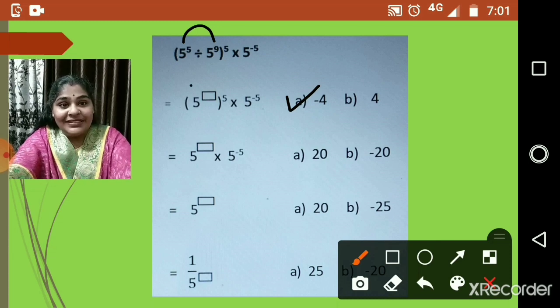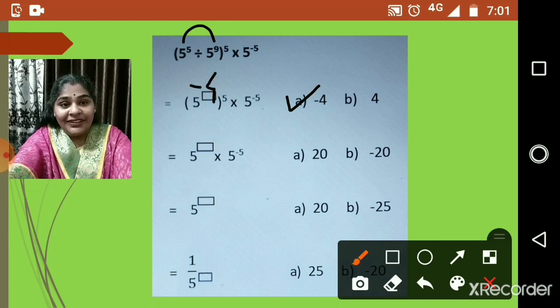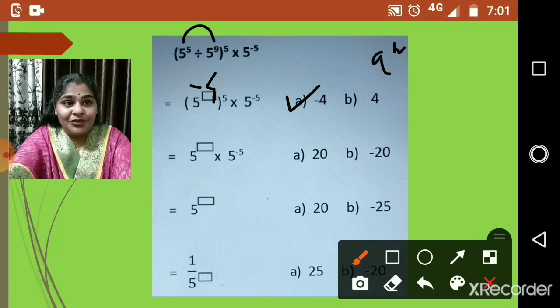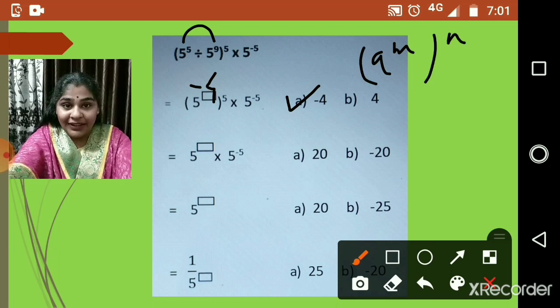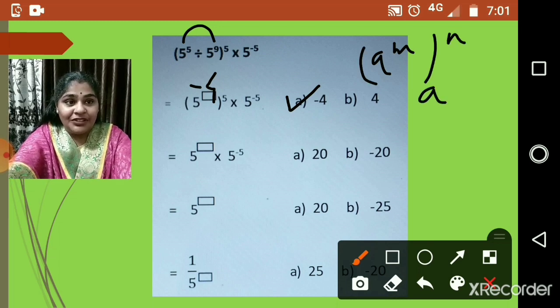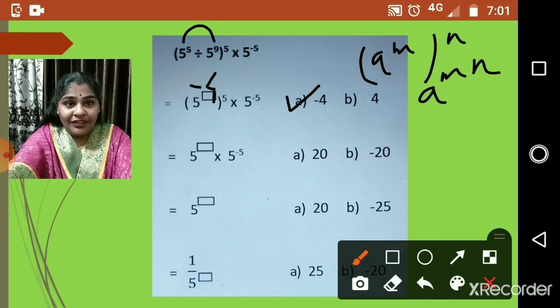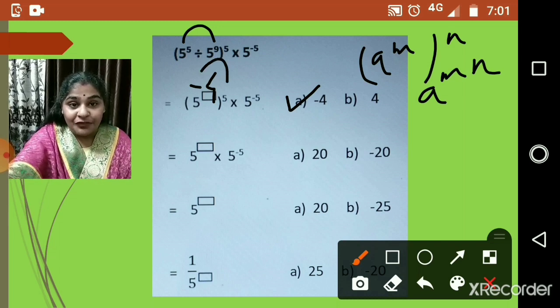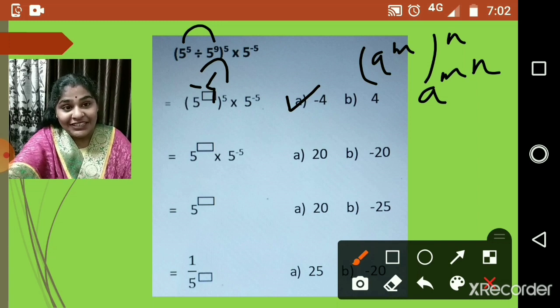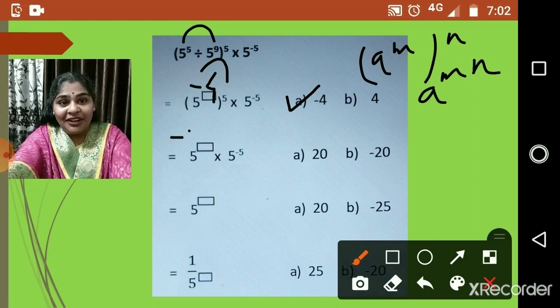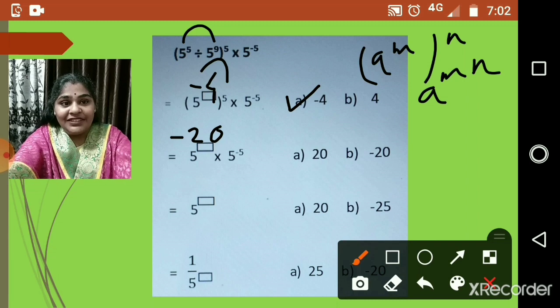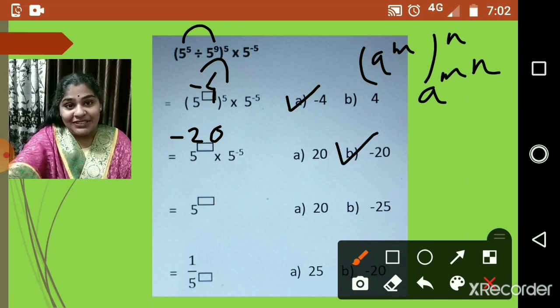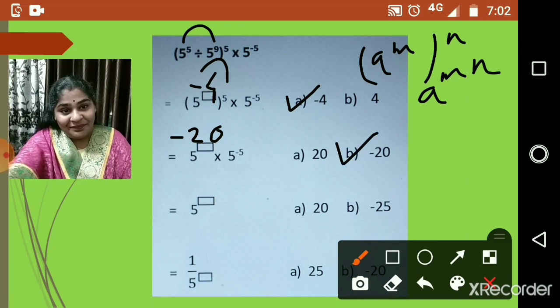Now 5 raised to -4 whole raised to 5 is in the form of a raised to m whole raised to n. So this is nothing but equal to a raised to m into n. So we will multiply -4 into 5, that is 5 4s are 20, so -20. You will select the correct option, that is -20.